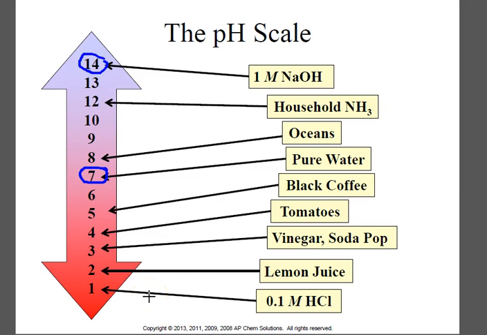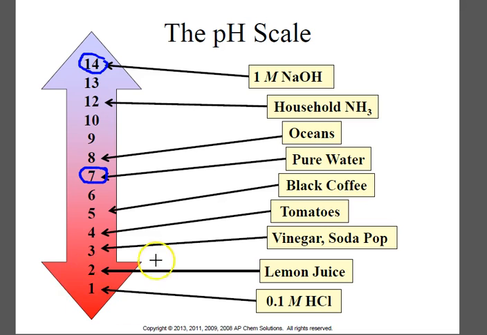You can have negative pHs. You can have pHs less than 1. You can have pHs above 14. Okay, they're rare, so this is the most common scale. And you can see some of the items listed on the scale.